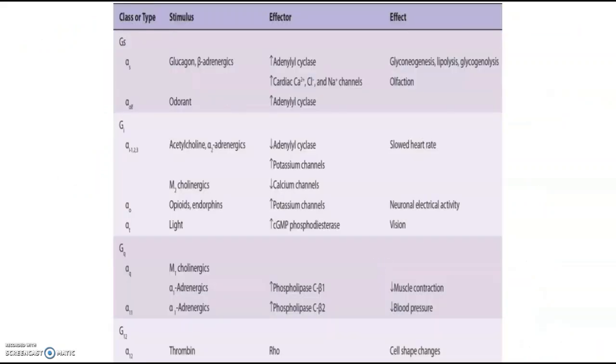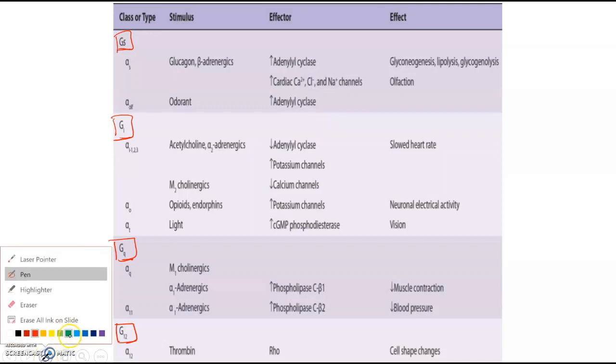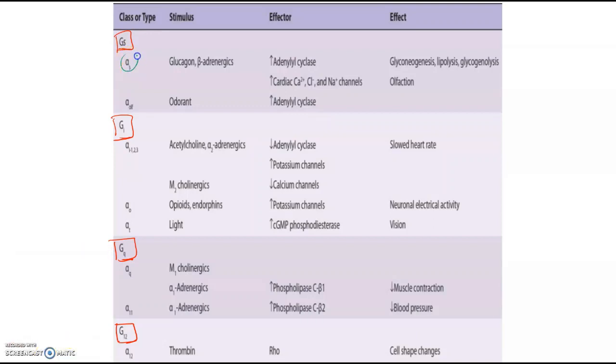All right. Now let us look into the different classifications quickly. We have the 4 classes: GS, GI, GQ, and G12. These 4 different classes of G proteins have different kinds of alpha subunits: alpha S, alpha olfactory, alpha I1, 2, 3, alpha O, alpha T, alpha Q, alpha 11, and alpha 12.